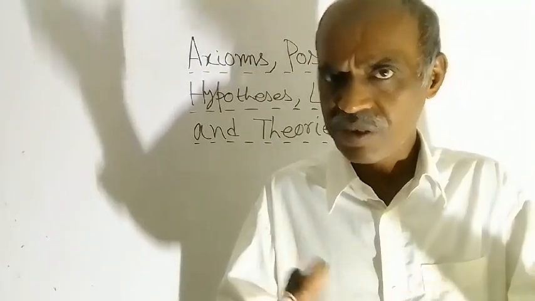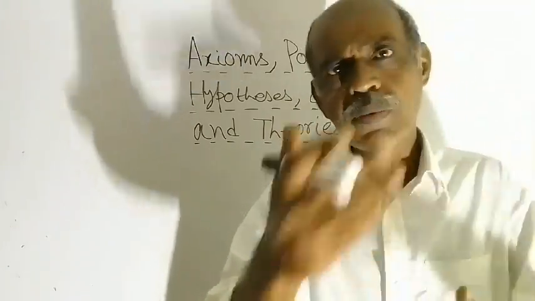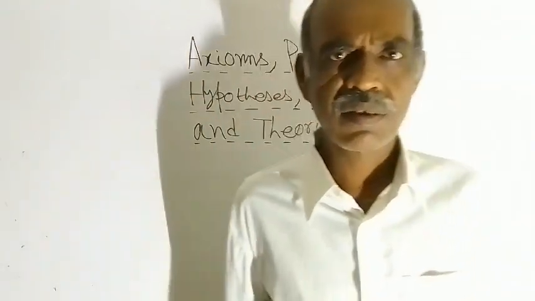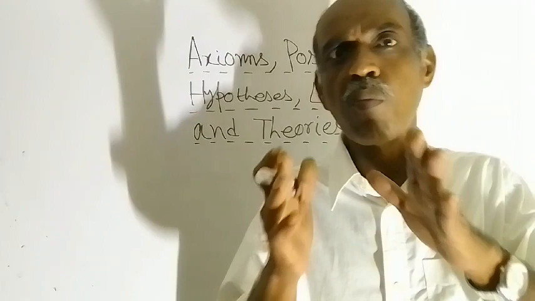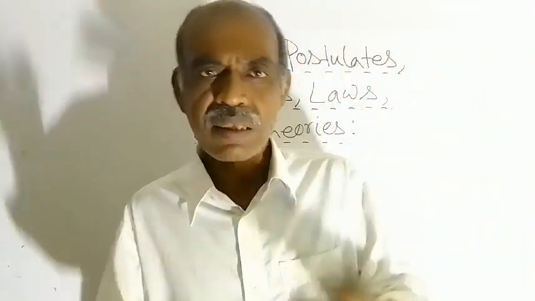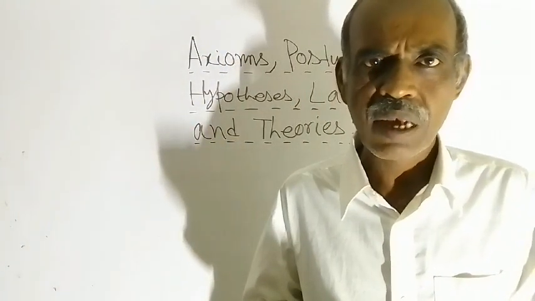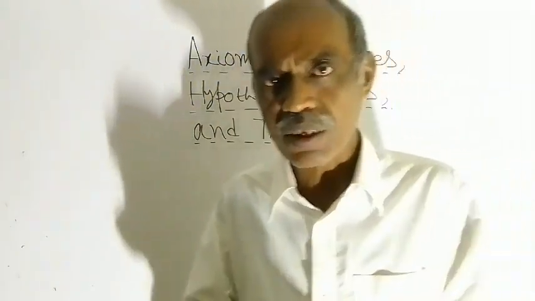Law is well established, there is no doubt. It was proved experimentally that this law is correct. But theory is more established than law. In theory, you will also get such mathematical relationships, and they have been verified experimentally.